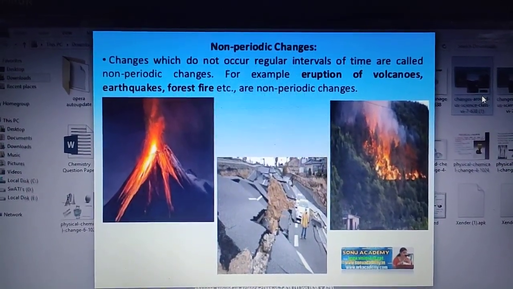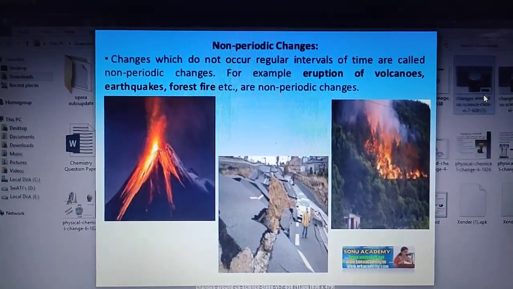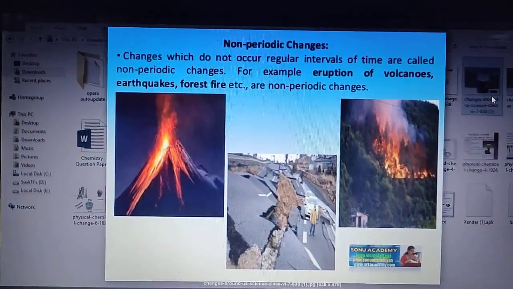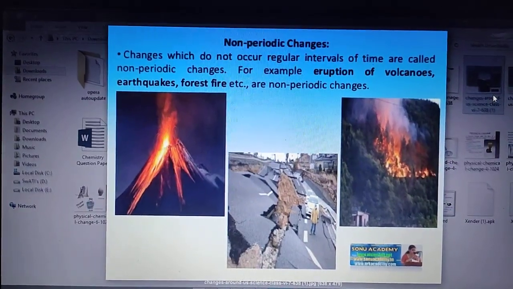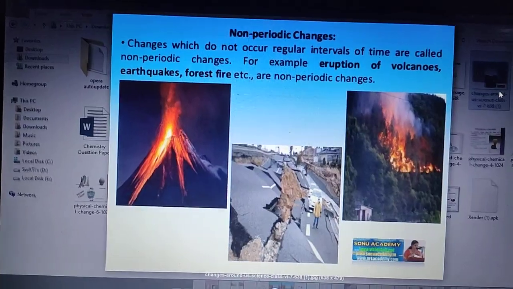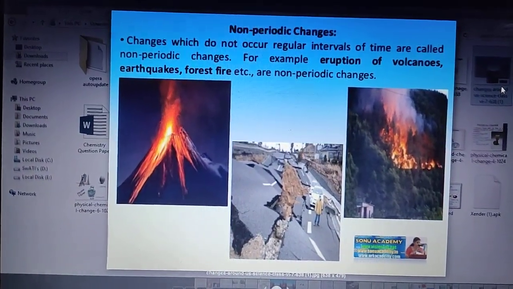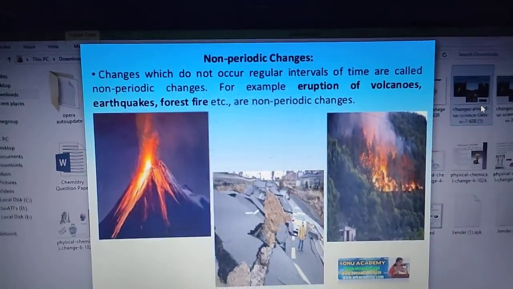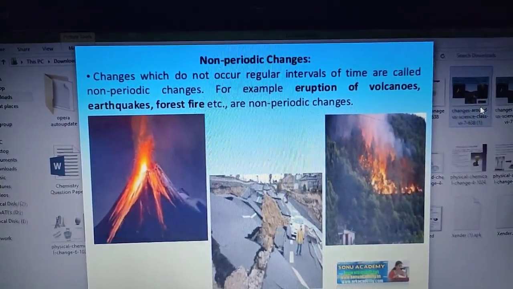solid to liquid. Now we have discussed some common changes that are slow and fast changes, reversible and irreversible changes, periodic and non-periodic changes, etc. Right? What are periodic changes?